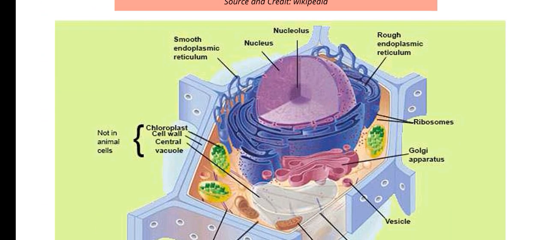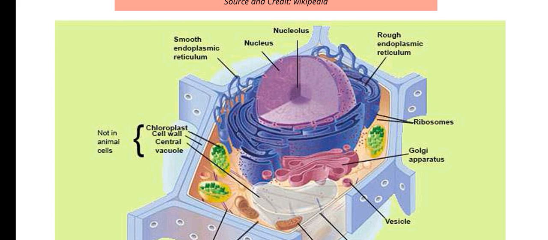What things are present only in the plant cell and not in the animal cell? Chloroplasts, because they help in photosynthesis. Chloroplast is only present in plant cells because photosynthesis only occurs in plant cells. Then the cell wall: as we all know, the cell wall of the plant cell is made up of cellulose and is only present in plant cells.